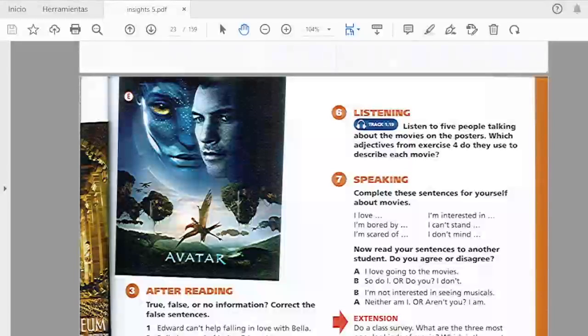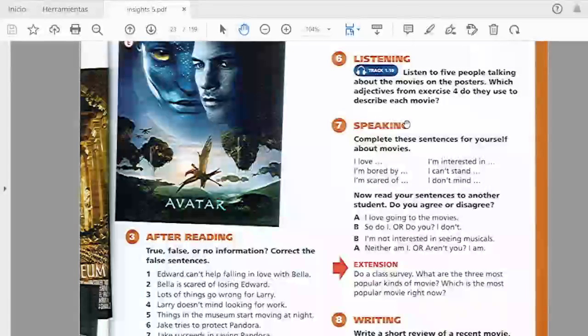Then in exercise 7, this is a speaking exercise. Complete the sentences for yourself about movies. For example, like this: I love going to the movies. And it says, so do I. Or do you? I don't. I'm not interested in seeing musicals. Neither am I. Or aren't you? I am.